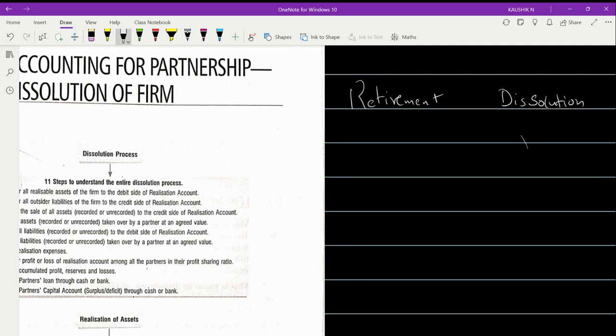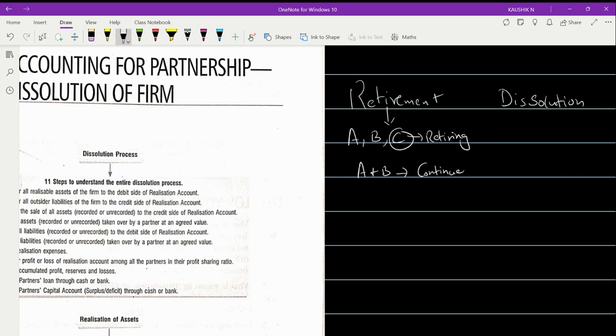But what is the difference, if you ask? In retirement, the firm will continue, provided they have already mentioned in their partnership deed about the continuation of the firm. For example, there are three partners A, B, and C. C is retiring from the firm, and if A and B want to continue, then they may go ahead with the business.